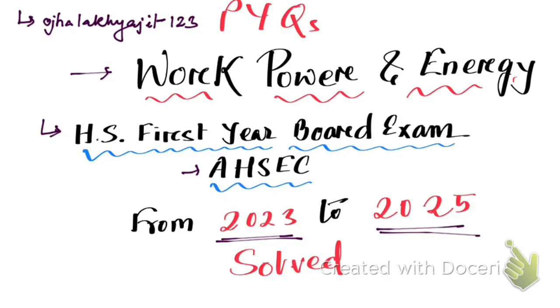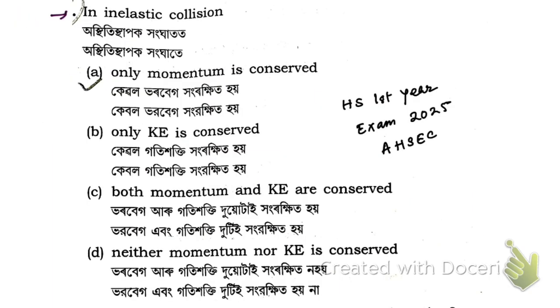Okay, now let's start. In an inelastic collision, the correct option is only momentum is conserved. Total energy is also conserved, but that option is not given here. The options are: only momentum is conserved, only kinetic energy is conserved, both momentum and kinetic energy conserved, neither momentum nor kinetic energy conserved.